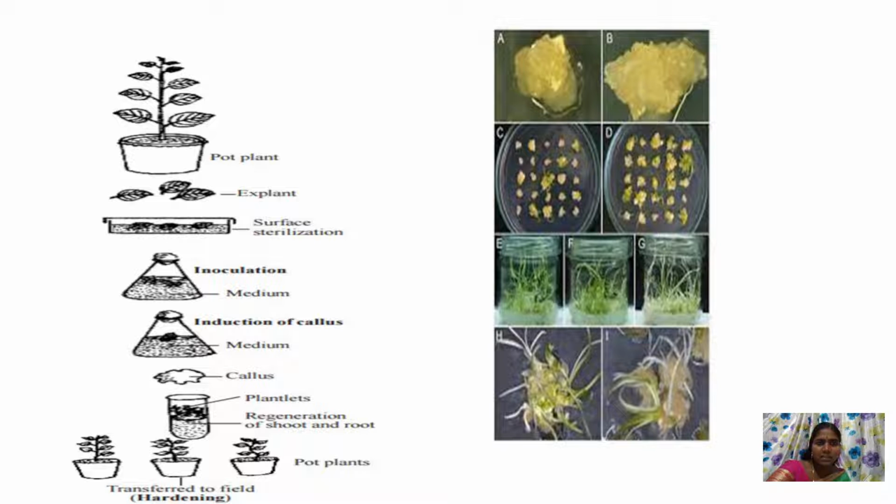So this is how the callus culture technique is followed. The explant is taken from the pot or from the field. The next step is surface sterilization, and it is inoculated into the media. After inoculation, appropriate conditions are provided to induce the callus. So this is the undifferentiated mass of cells. Again, this callus may be induced to form shoot regeneration. From shoot regeneration, you can regenerate the plantlets, and they are hardened after shoot formation before leaving them in the field.